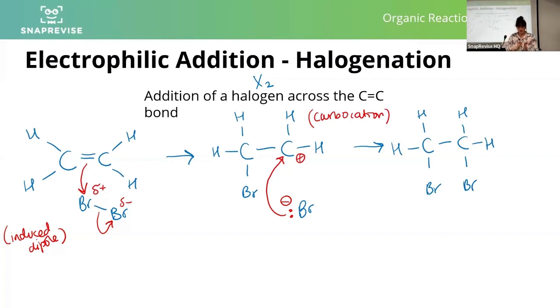If I drew the bromine on the other carbon, it would have made a difference. The carbocation would have been identical. I just would have been drawing it from the back instead of from the front. They are identical. It doesn't matter because my alkene is symmetrical. Those carbons are identical, and therefore it doesn't matter which one the first bromine goes on. It will always produce the same product.